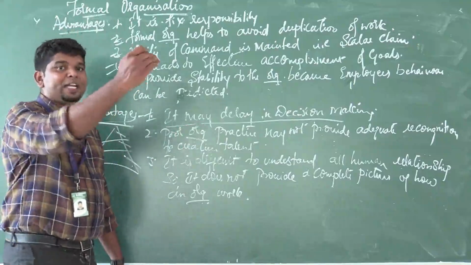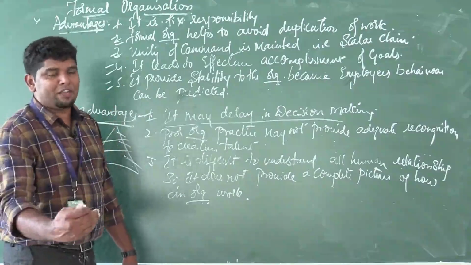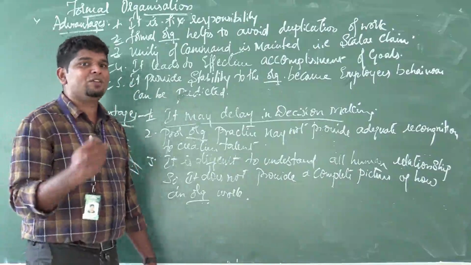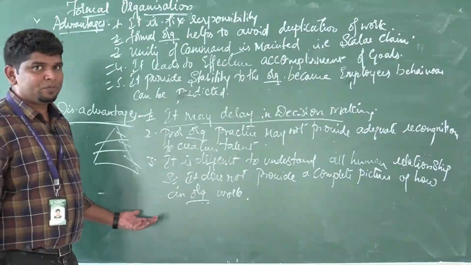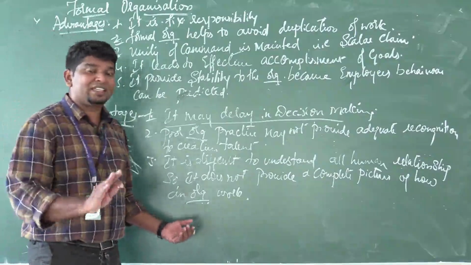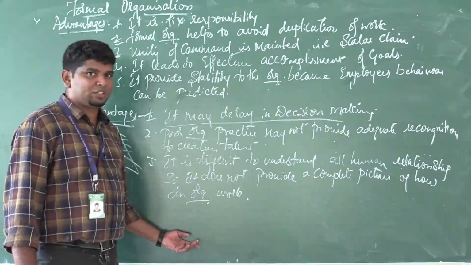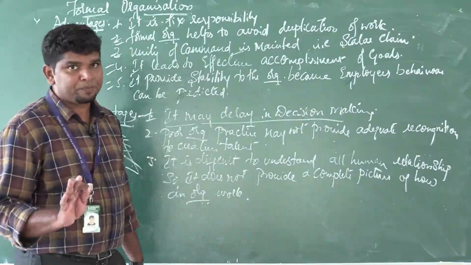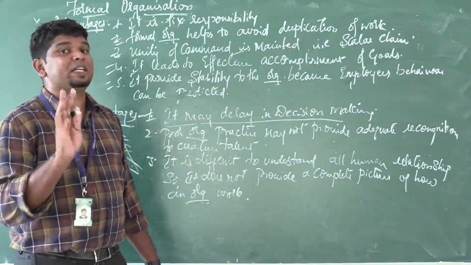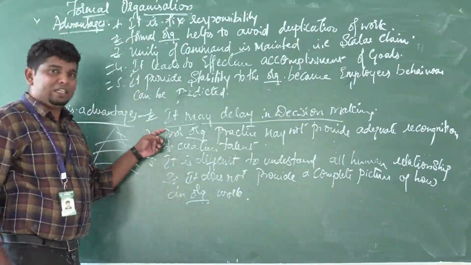The top level management has to send a report to the middle level management, and the middle level management has to send a report to the low level management. Then only these people can do the work. Unless the decision is taken by the top level management, you can't do anything. That's the first disadvantage that can be seen in the formal organization. The employees can't take their own decisions unless the top management gives clear-cut instructions. That's the first one: it may delay decision making.